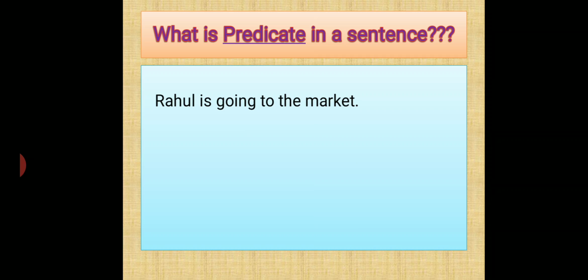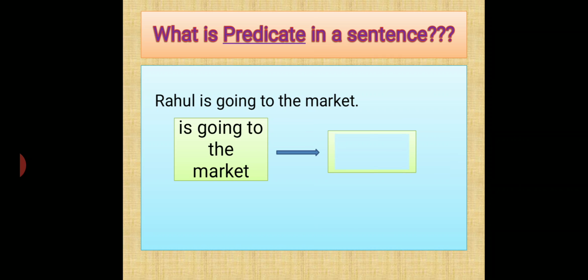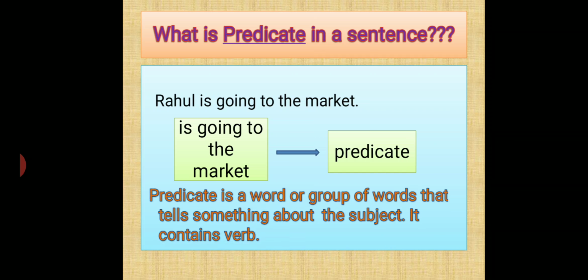So the part of the sentence that describes the subject, that becomes the predicate. So here, what is the predicate? Is going to the market is the predicate. Hence the definition becomes, predicate is a word or group of words that tell something about the subject. It contains a verb. Okay. So here is your predicate.